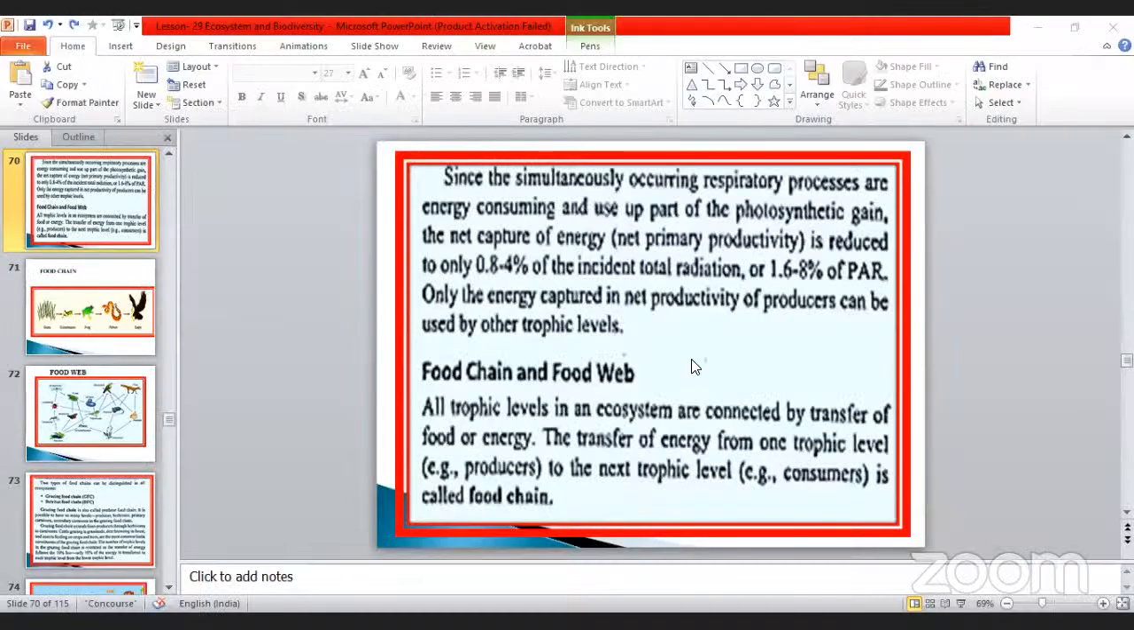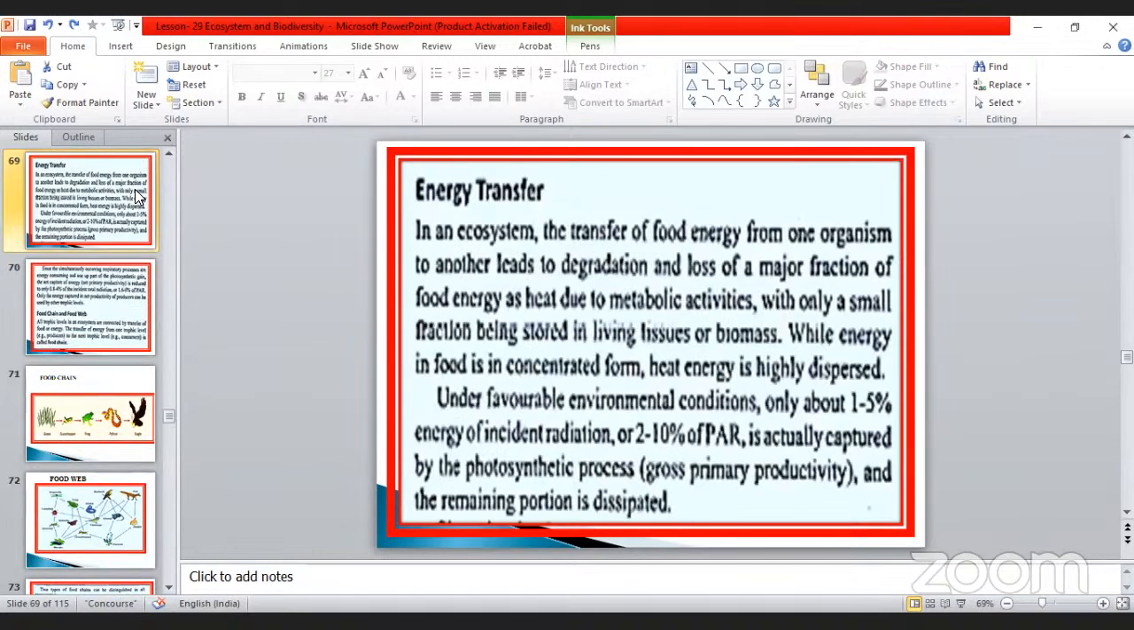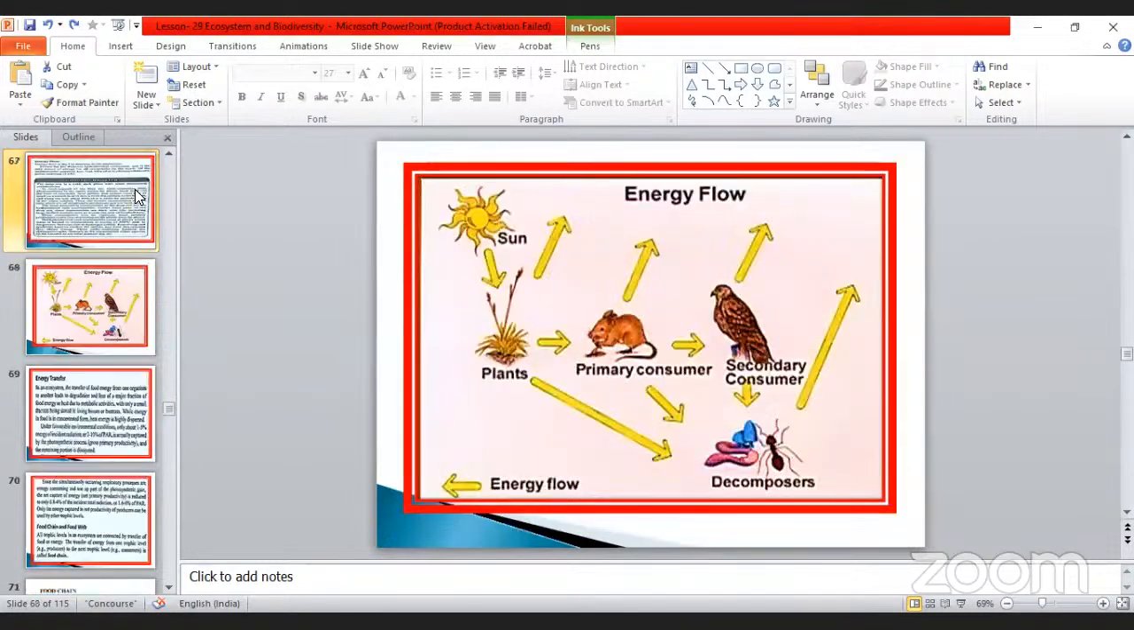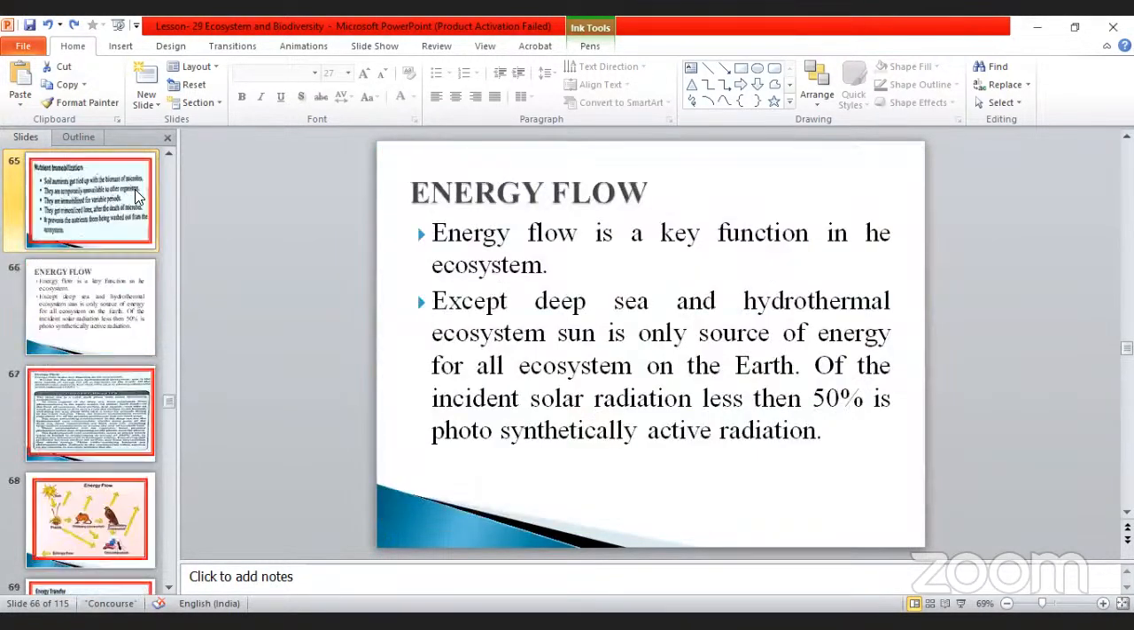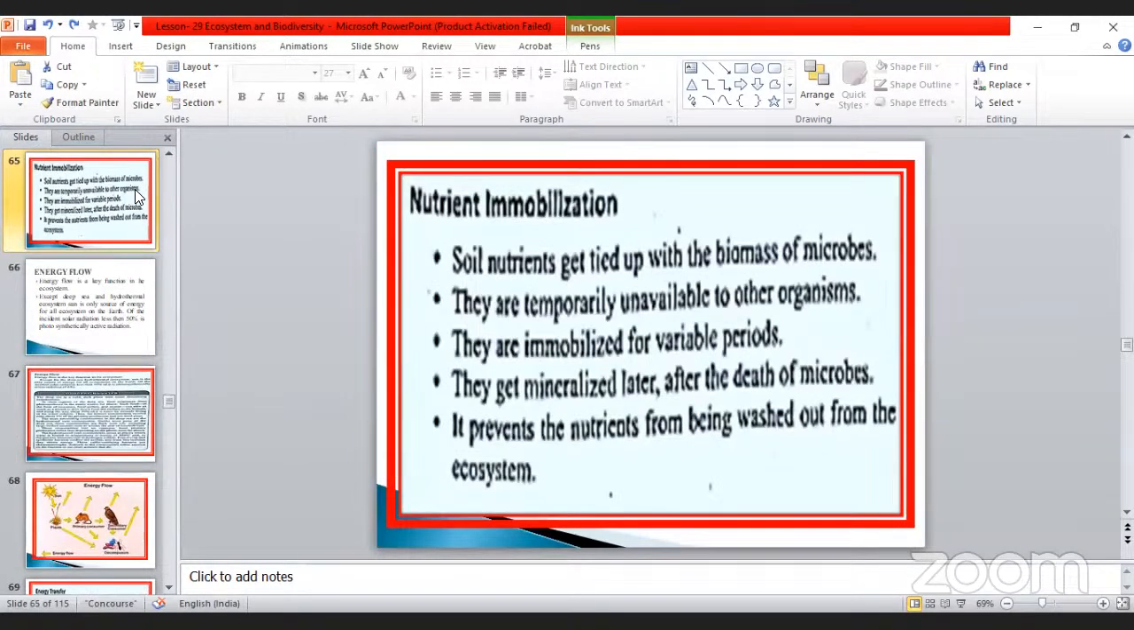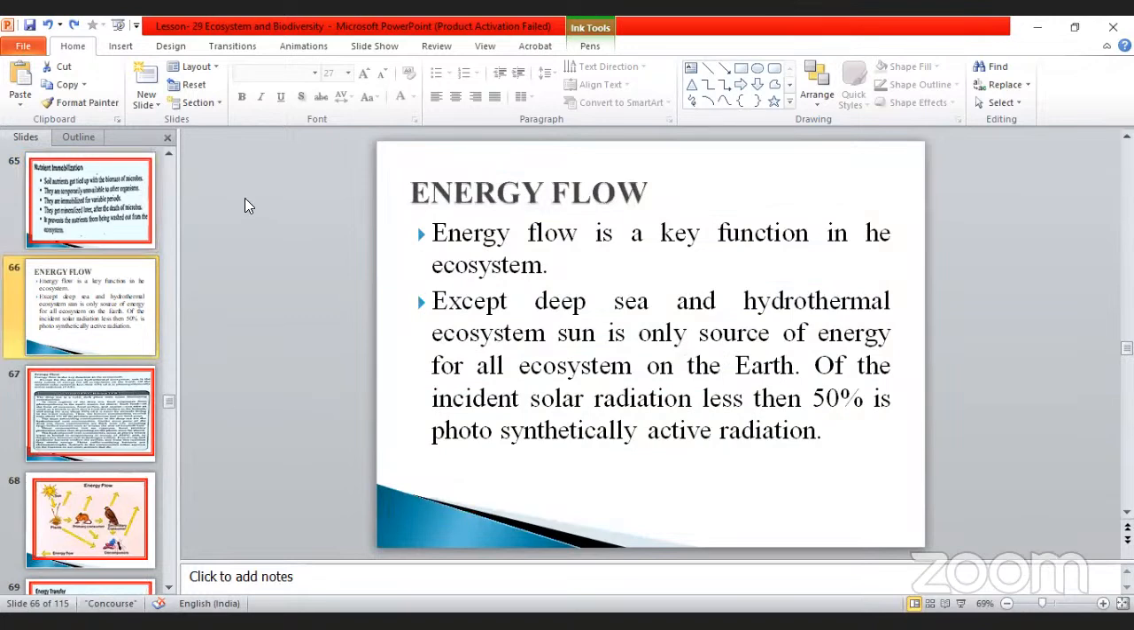Today we are going to discuss the remaining part of ecosystem and biodiversity. Okay, my dear. Last class, what are the things we already discussed? Energy transfer, energy flow, and nutrient immobilization. All those things we already discussed, isn't it, my dear?